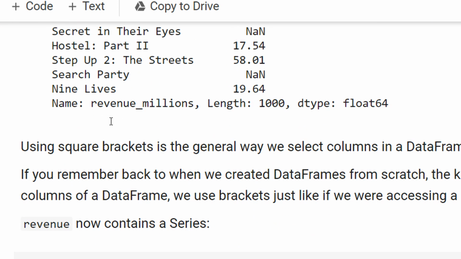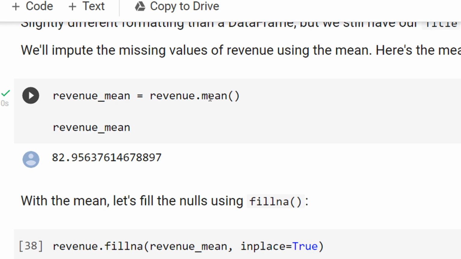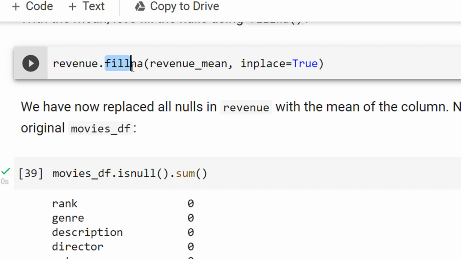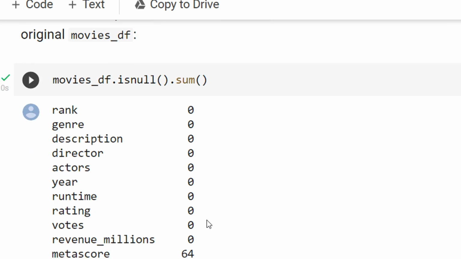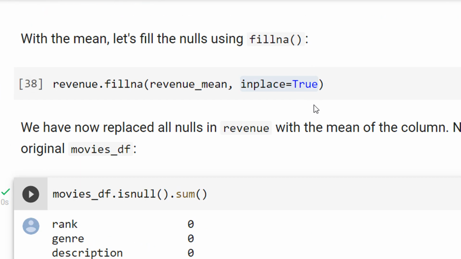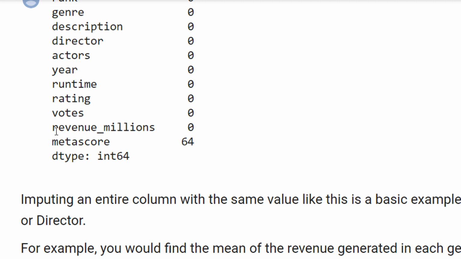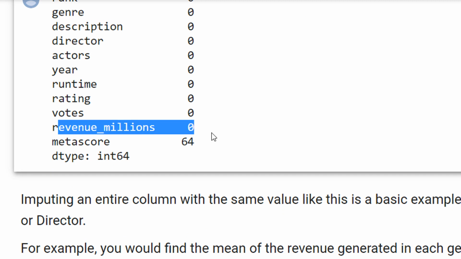If I did not use inplace equal to true, the value would have been 128. Since I'm using inplace equal to true, my revenue millions now has 0 null values, right? Now that I know Metascore has 64, if I do a dropna, I will remove 1000 minus 64 rows, right? And that will be the remaining one.